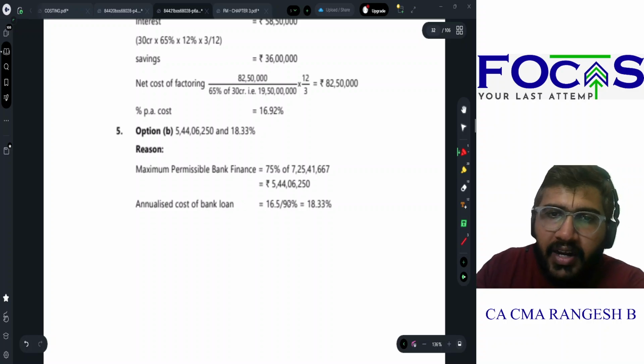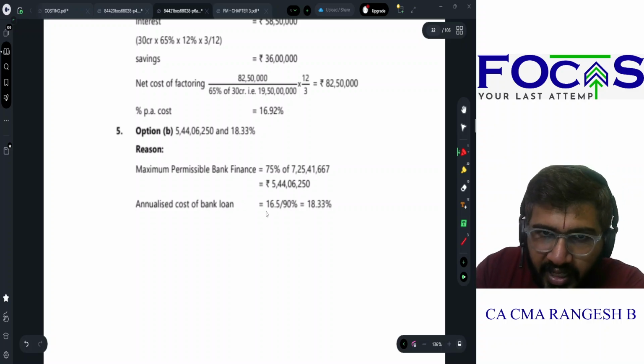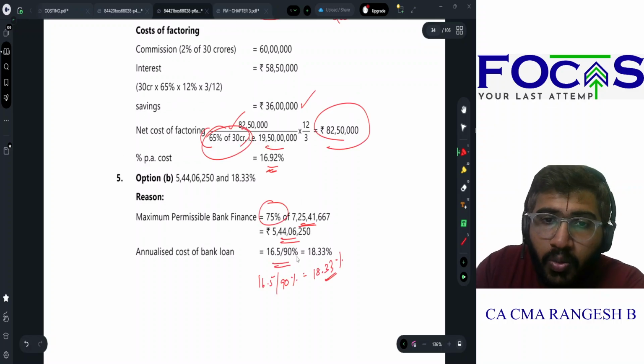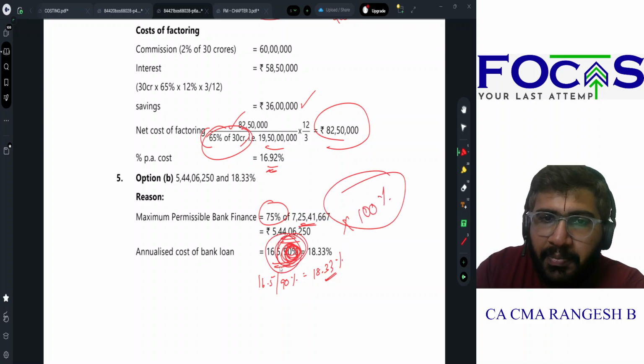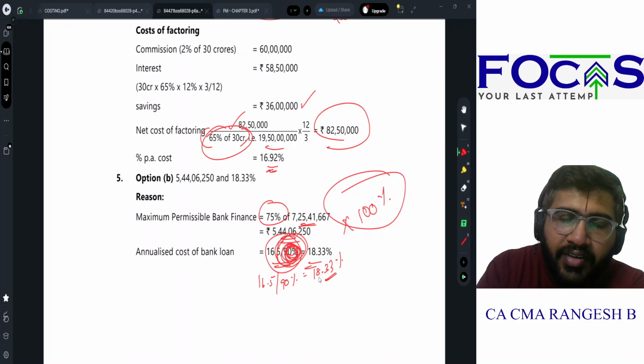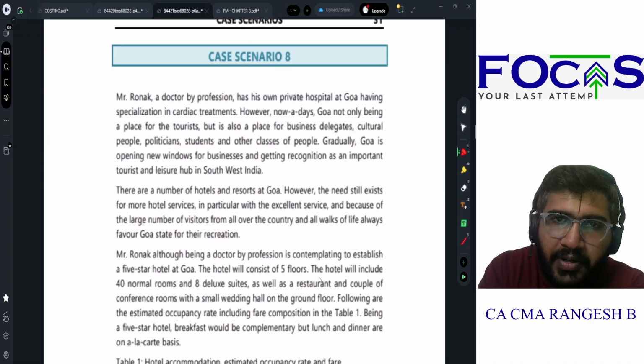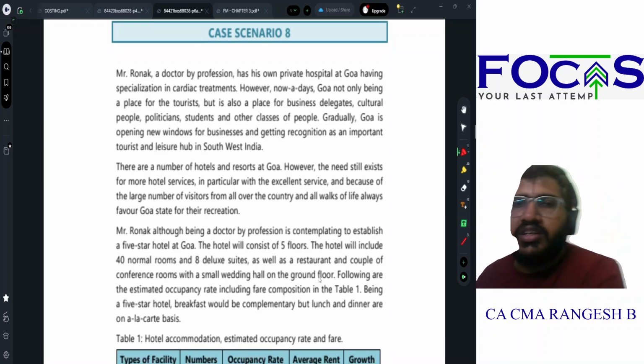That is why, what am I doing here? 16.5% is the rate of interest. But for how much value? 90% value, not 100% value. It is for 90% value. So 16.5 divided by 90 gives me 18.33%. With that, case scenario 7 is over.